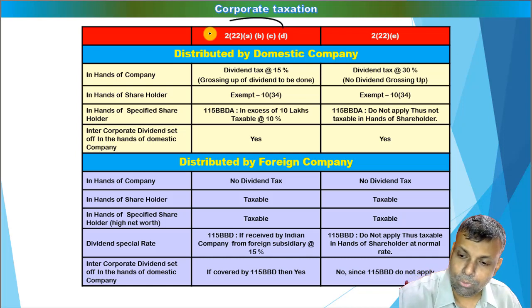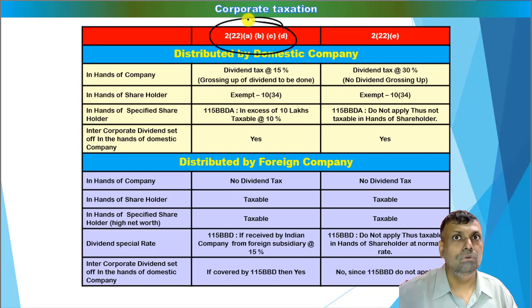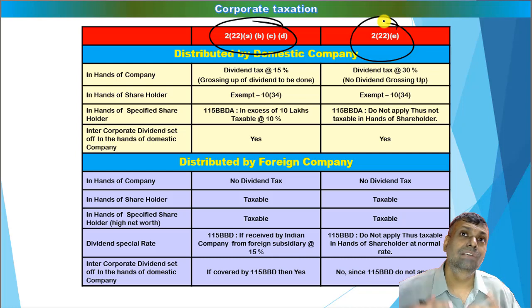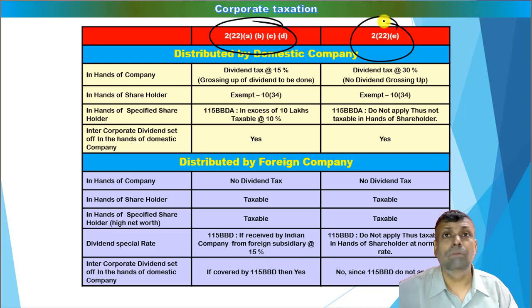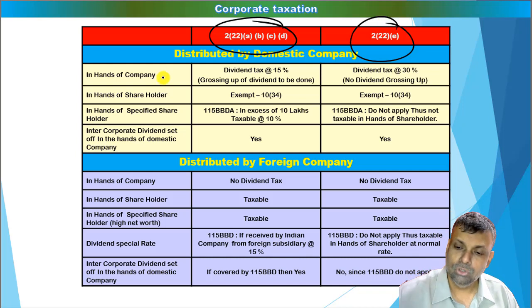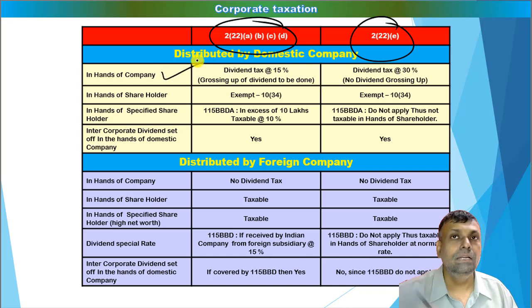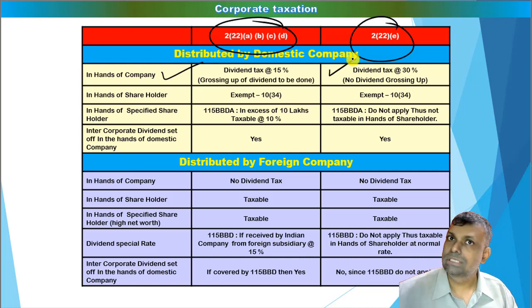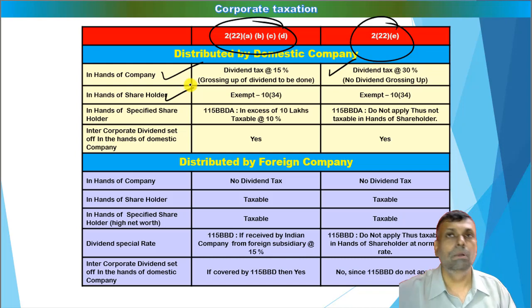So here what I have already broken up. So 2(22) A, B, C, D you also pay the dividend tax, 2(22)(e) you also pay the dividend tax. However, the rates of the dividend tax are different, and in the dividend tax there is something called the grossing up concept. The grossing up concept is not applicable with respect to 2(22)(e) dividend type. So the company will pay the dividend tax, either it is 2(22) A, B, C, D or 2(22)(e), but in 2(22)(e) the grossing up is not to be done. In 2(22) ABCD the grossing up is to be done. In that case, it will be eligible for the purpose of exemption in the hands of the shareholder.